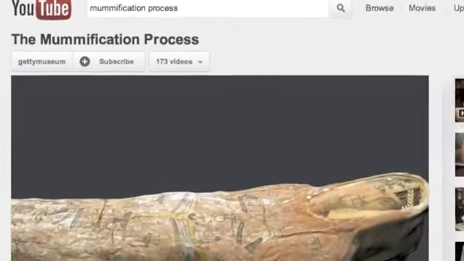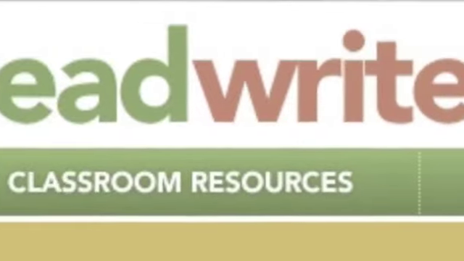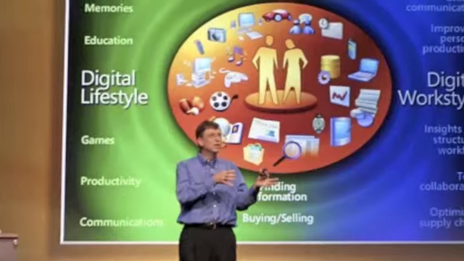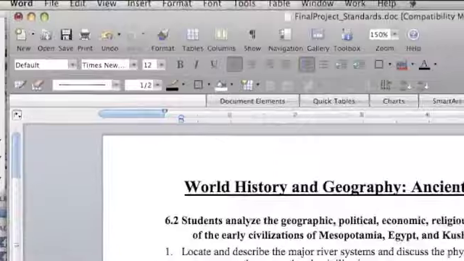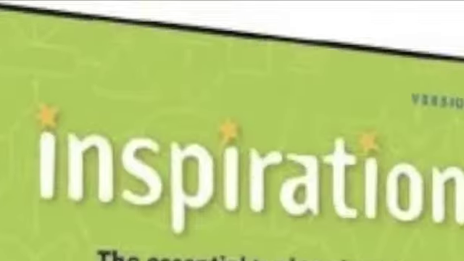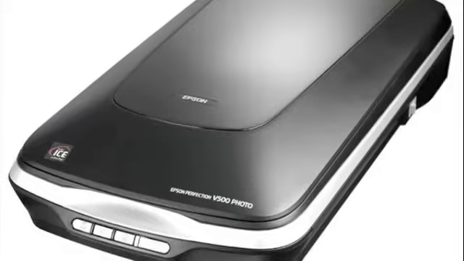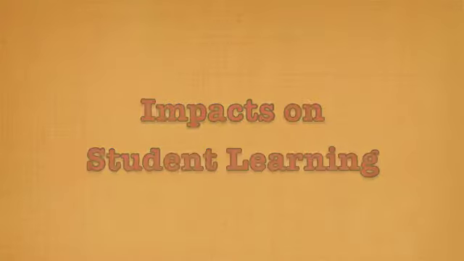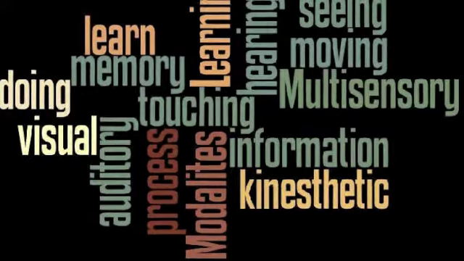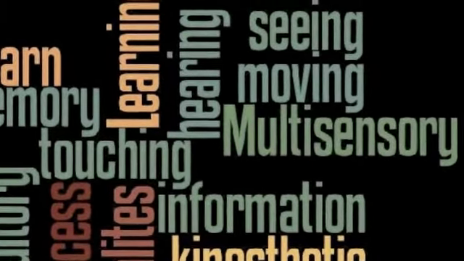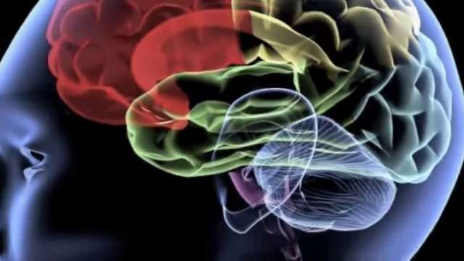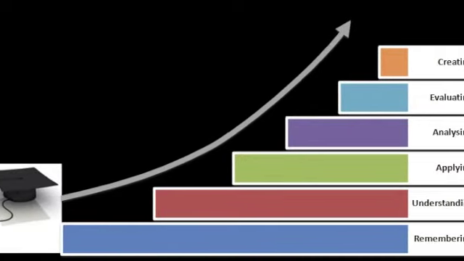such as a YouTube clip of the mummification process, readwritethink.org, HurstArts.com, and Creately.com. The software they will use is PowerPoint, Microsoft Word, GarageBand, and Inspiration. They will also use a scanner as well as a printer. The multiple intelligences, Bloom's taxonomy levels, and technology all combine to allow for greater student engagement and buy-in, multi-sensory aspects of learning that target different regions of the brain, and leveled tiers of cognition.